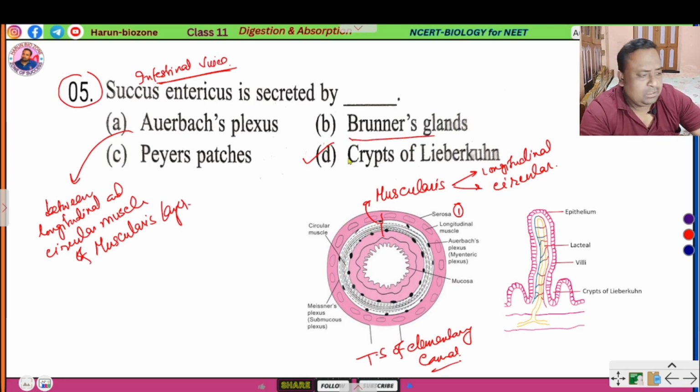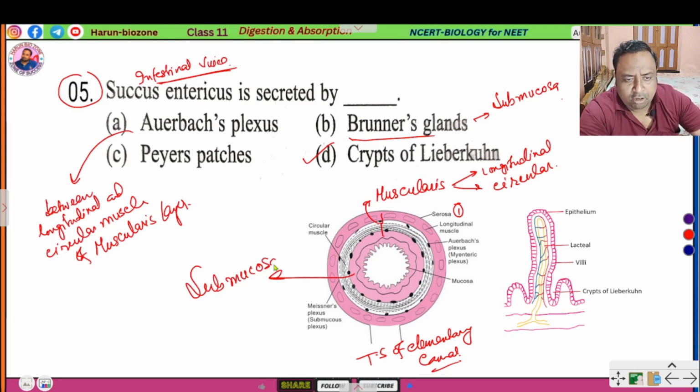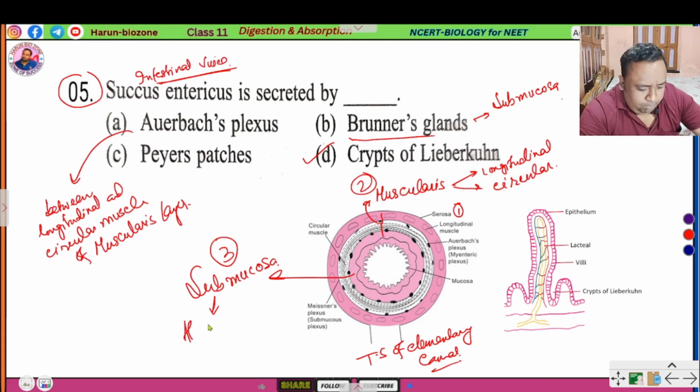Where is the Brunner's gland present? Brunner's glands are located in the submucosa of the duodenum. Brunner's gland also present in the submucosa region, third layer of alimentary canal. This is called submucosa layer. The third layer of alimentary canal is submucosa layer. Second layer is muscularis layer. So submucosa layer secrete alkaline secretions.